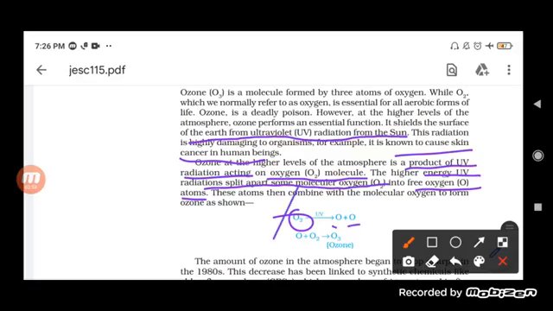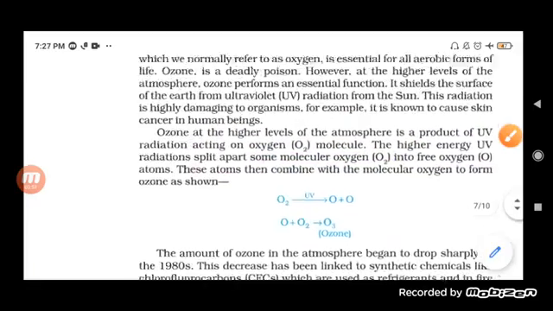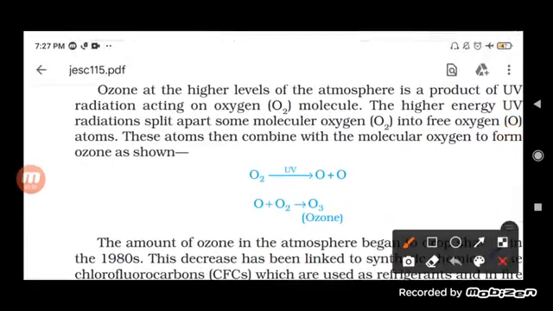Now see here, students, it is really important to understand this. The reaction is given here. What happens when the ultraviolet radiation falls on the oxygen molecule at a higher level? When the high frequency rays, that is the ultraviolet radiation, fall on oxygen gas, which is O2, it splits into two single O atoms, the free oxygen atoms.